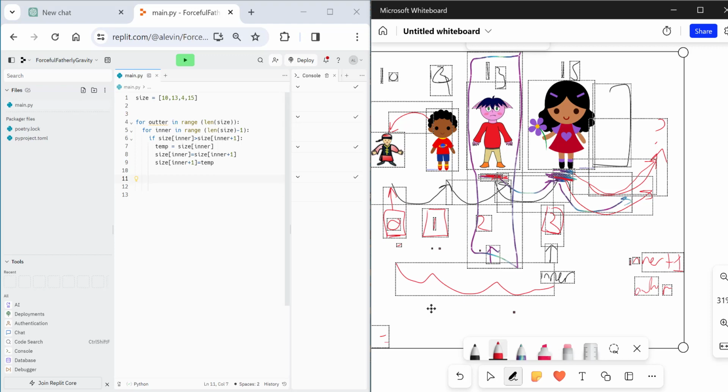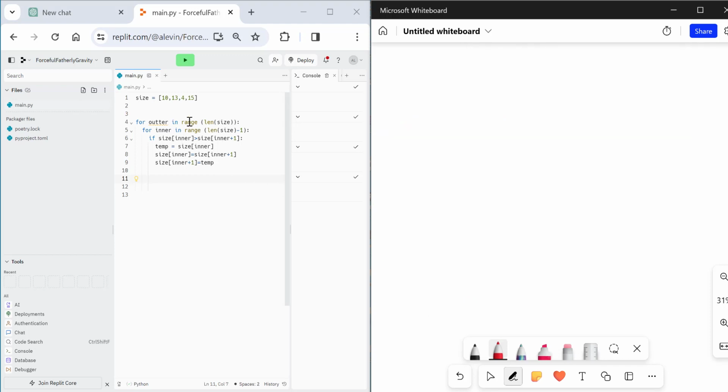Okay, let's just again clean this through, and let's show this using size now, our numbers. So I'm going to do 10, 13, 4, and 15. Let's trace this through. I'm going to show you what the end goal will look like.